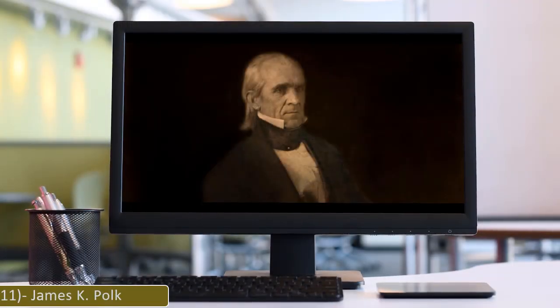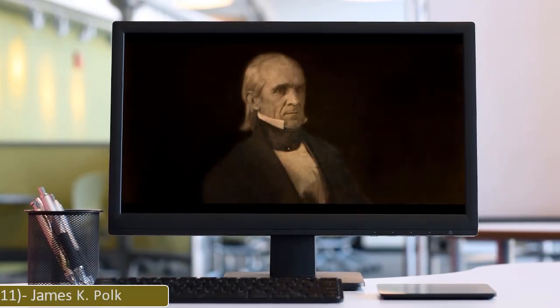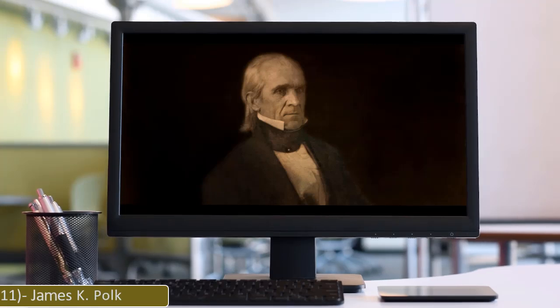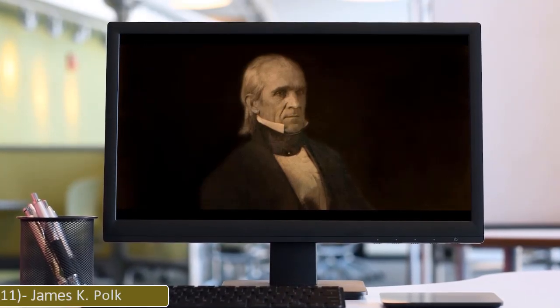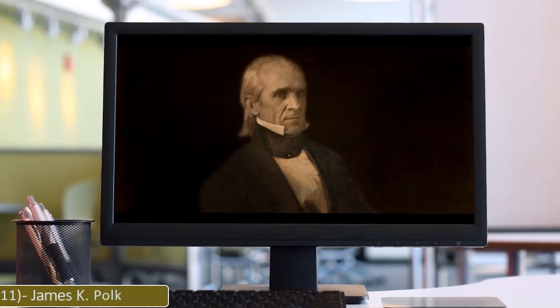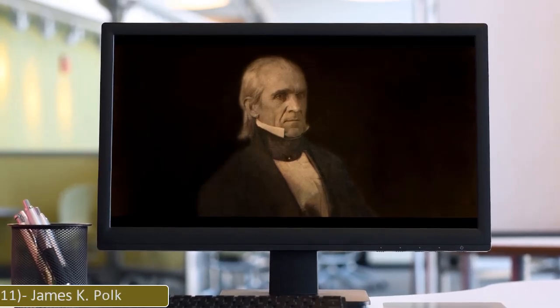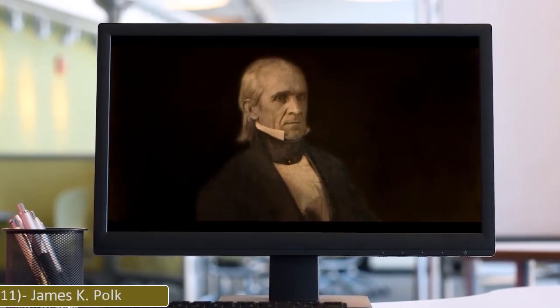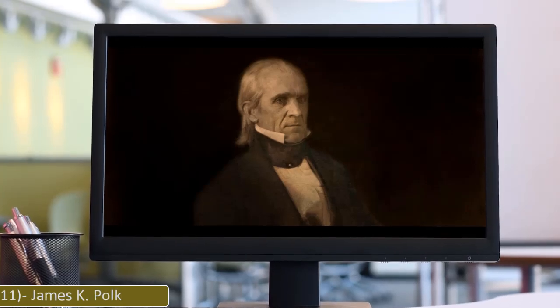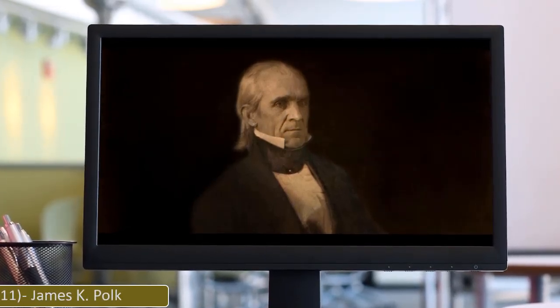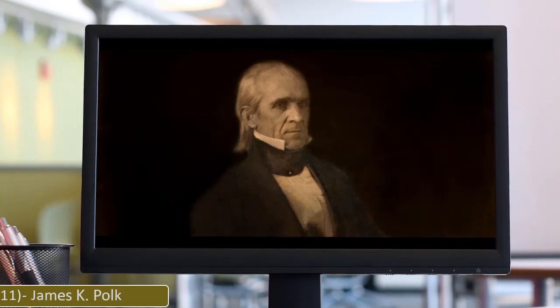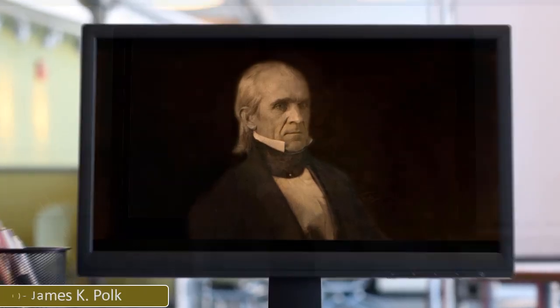11. James K. Polk. James Knox Polk was the 11th President of the United States, serving from 1845 to 1849, a protege of Andrew Jackson and a member of the Democratic Party. He was an advocate of Jacksonian democracy and extending the territory of the United States. Polk led the U.S. into the Mexican-American War, and after winning the war, he annexed the Republic of Texas, the Oregon Territory, and the Mexican Cession.